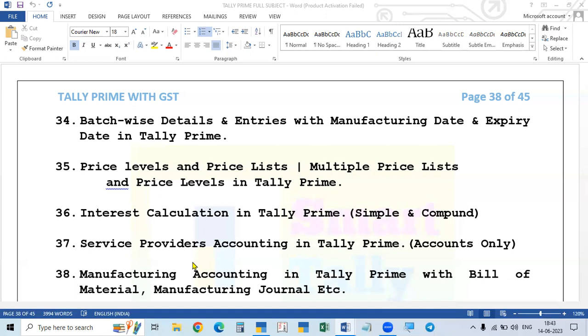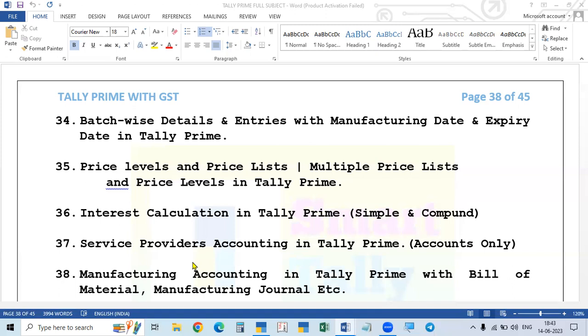We know already, just like the trader purchasing the raw material, how to create the stock items and how to record the purchase entry. And after manufacturing the finished goods, we are going to sell. We know how to make the sales entry, how to take the stock item, that is the finished goods, and how to sell and record the entry in the sales voucher. So we use the purchase voucher for purchasing raw materials, and the sales voucher for selling the finished products.